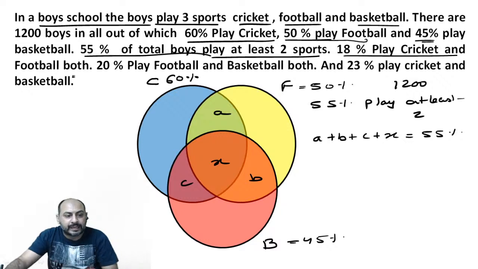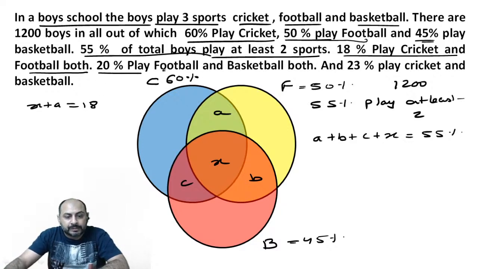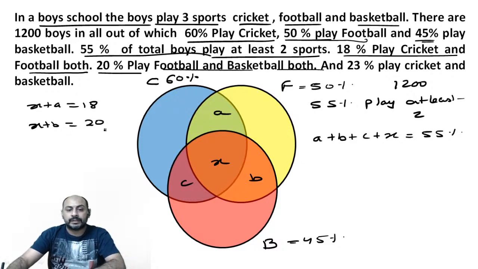18% play cricket and football both, so X plus A is equal to 18. 20% play football and basketball both, so X plus B is 20.